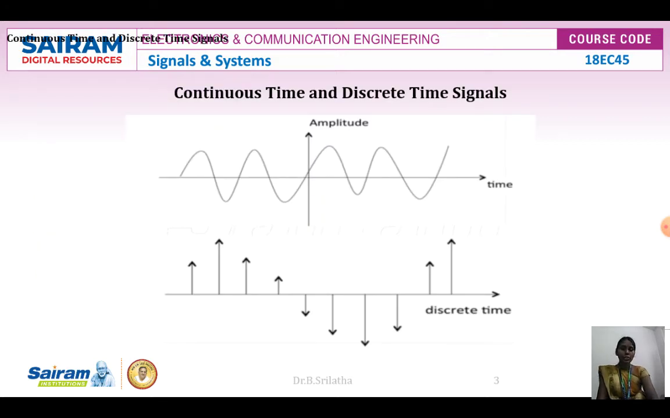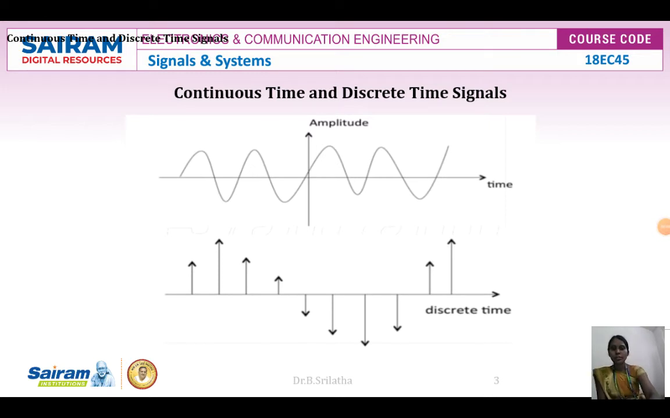First one is continuous time and discrete time signals. Continuous time: already in the last video we discussed the difference between analog and digital signal. So an analog signal we can call a continuous time signal, and a digital signal we can call a discrete time signal.